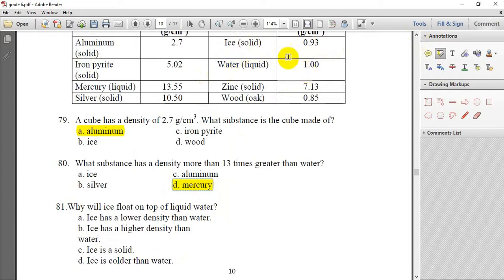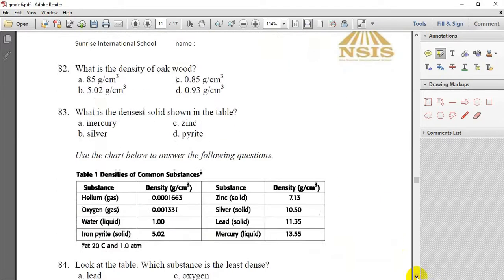So for sure the ice has less density than water, so it floats in the liquid water. So we will choose first one, ice has a lower density than water, letter A.